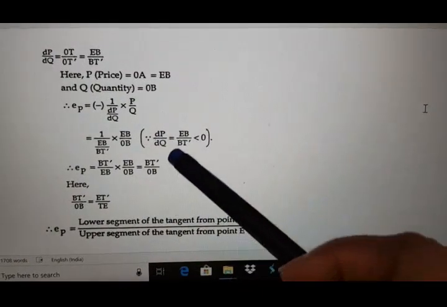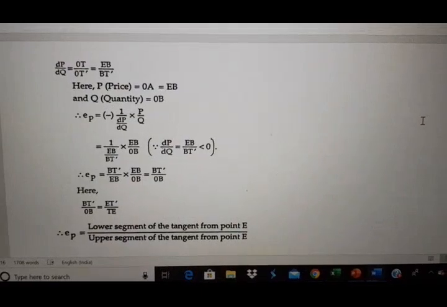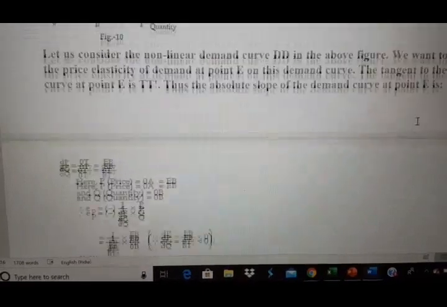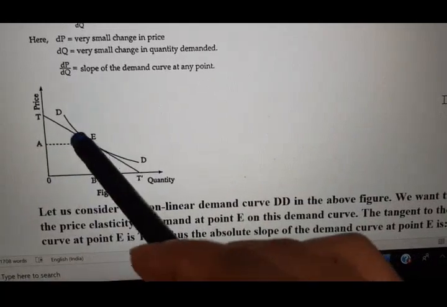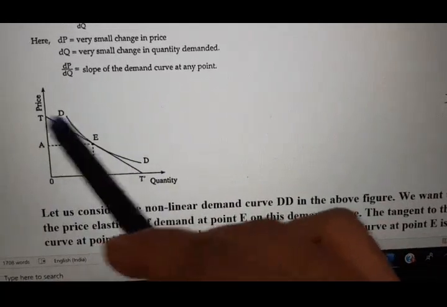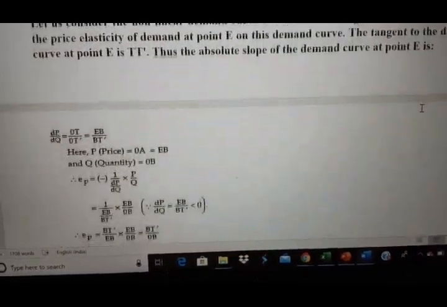As we have derived, BT' divided by OB is equal to ET' divided by ET or TE, as these are similar triangles.